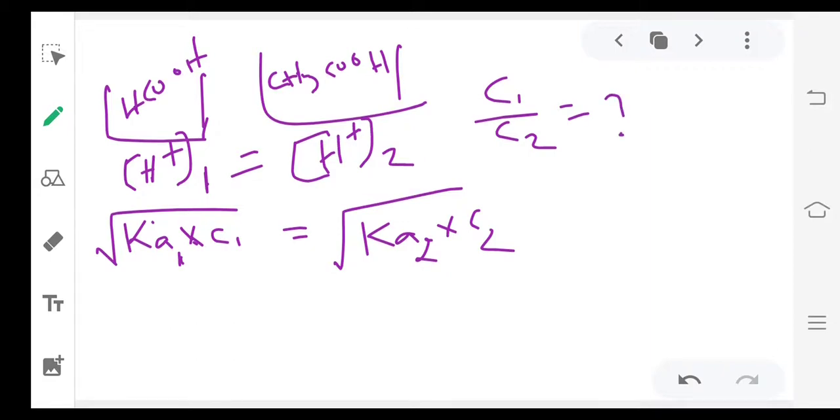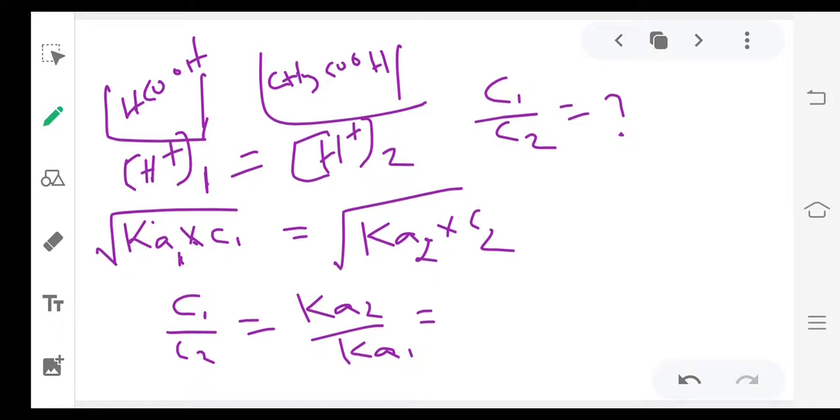From this we can write C1 by C2 equal to Ka2 by Ka1, since the square and root cancel.